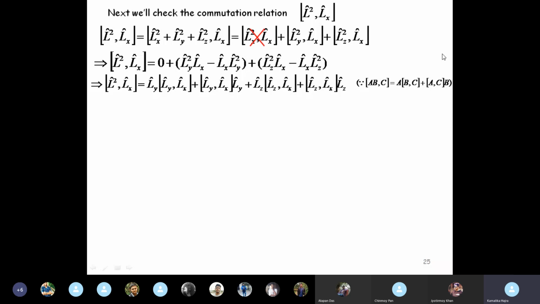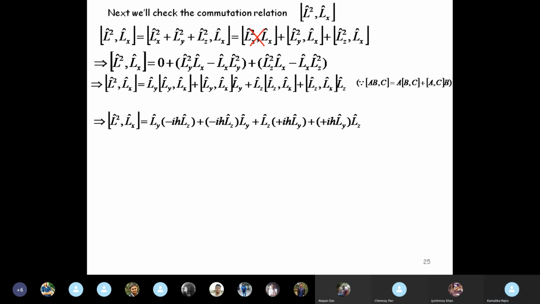We have used this relation here, that the commutator of AB with C is A times the commutator of B and C plus the commutator of A and C times B. Using these relations, [Ly, Lx] is iħ Lz, [Lz, Lx] is iħ Ly.